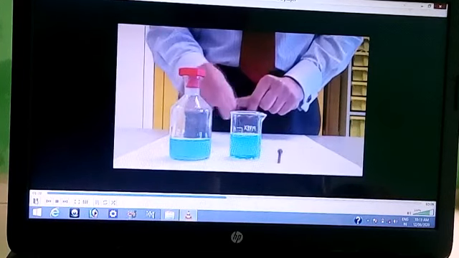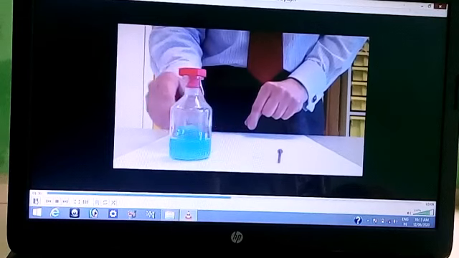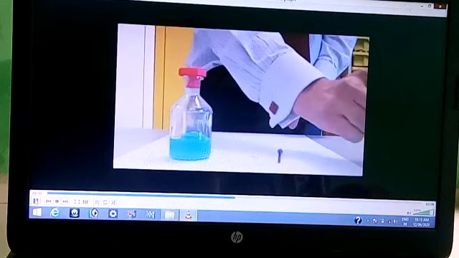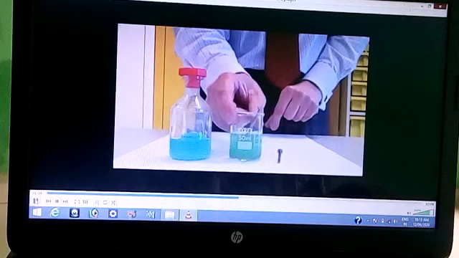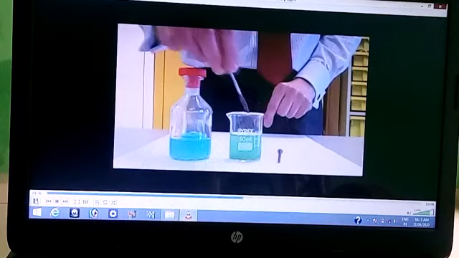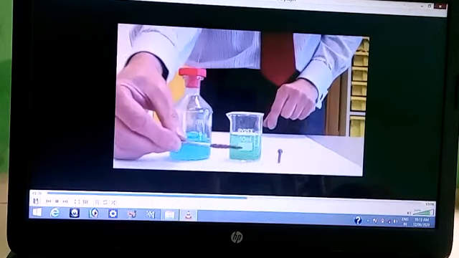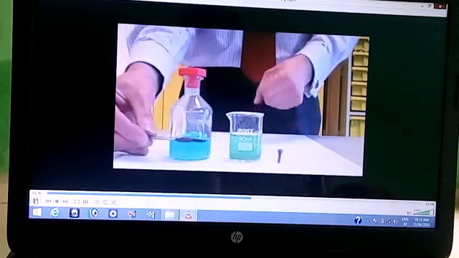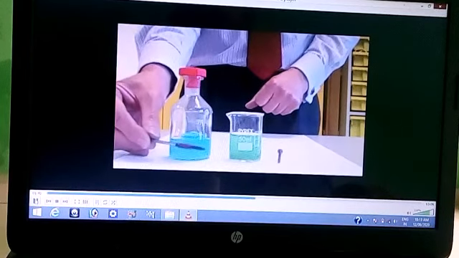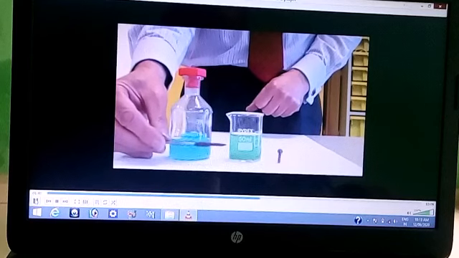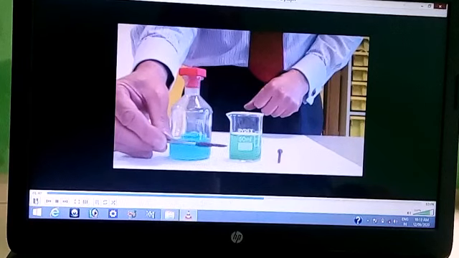If this reaction is left to proceed for several hours, a large amount of copper is displaced from the copper sulfate solution and iron takes its place to form iron sulfate solution, which is the green colour that you can see in this beaker.